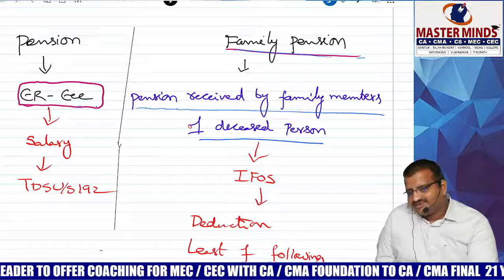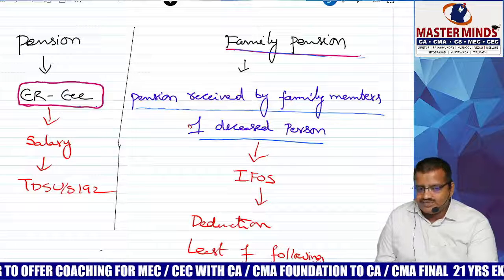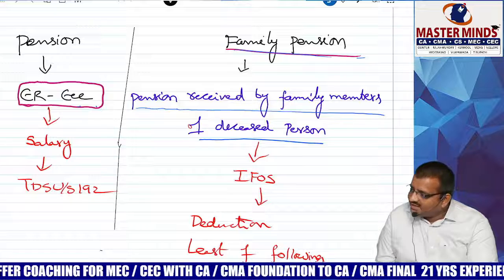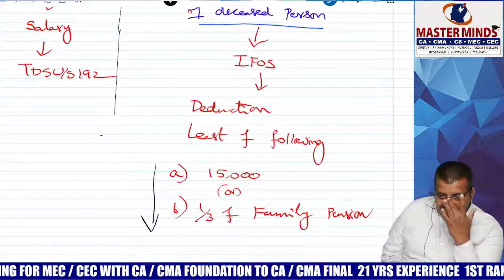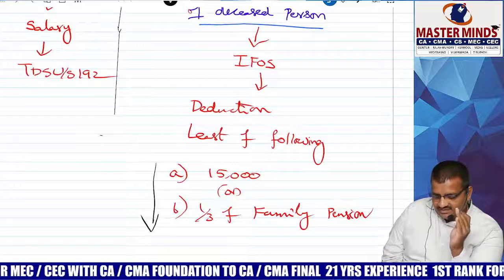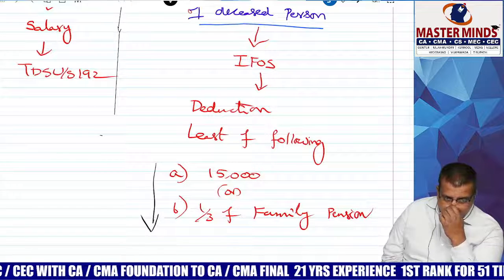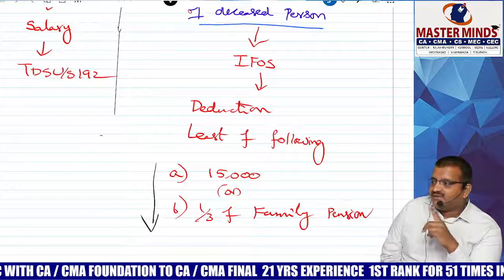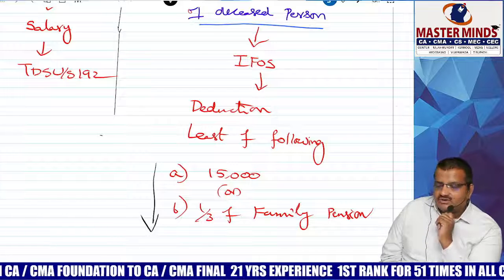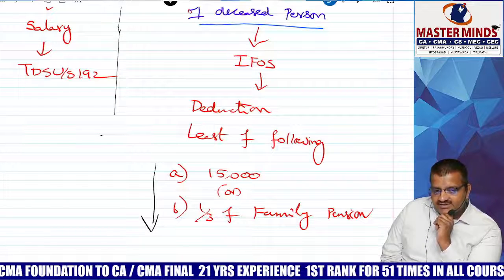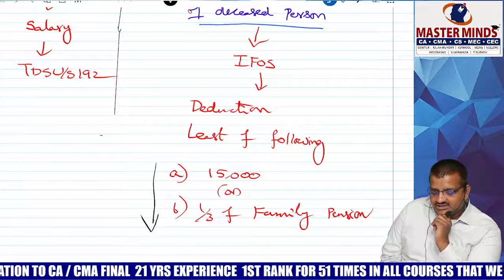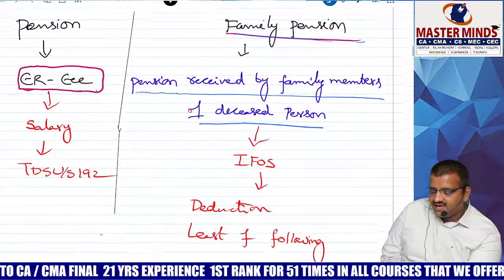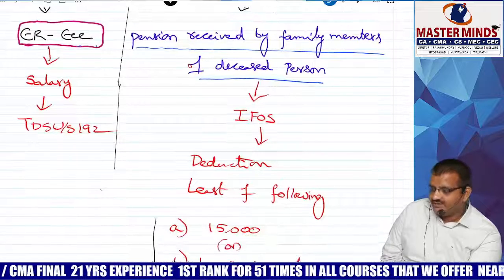Even for the family pension, she has to spend money and go and collect it. That is the reason the least of the following is allowed as deduction, 1/3 or 15,000, whichever is less, as deduction for family pension. Correct?